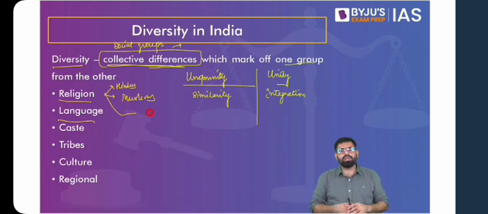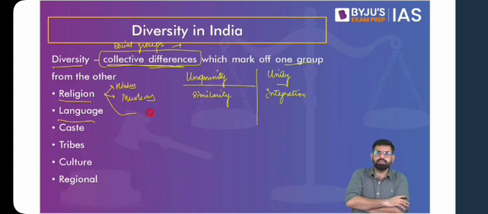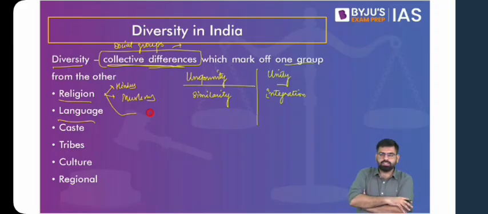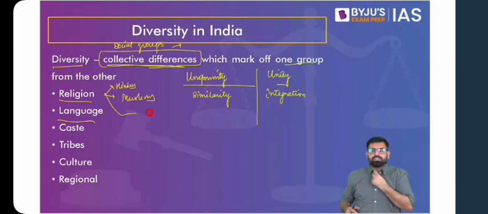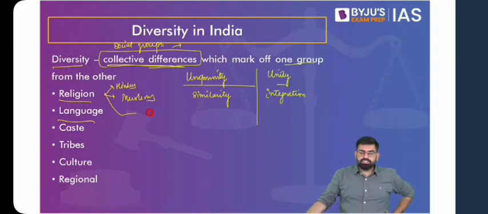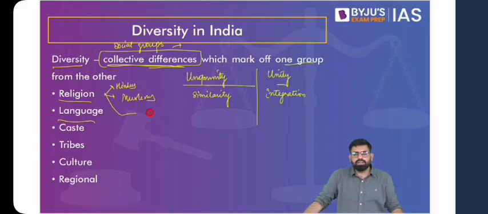Then when we talk about language, you know that we are a multilingual society. And when we talk about religion, what you also have to see is that the distribution is diverse. The distribution of various religious groups across the country is not uniform. For instance, if we talk about the Northeast and the southern part of the country, you'll find the majority of Christians. Most of the Christians are distributed there. And Hindus you'll find more or less uniform across the country. But then again, there are regional differences.